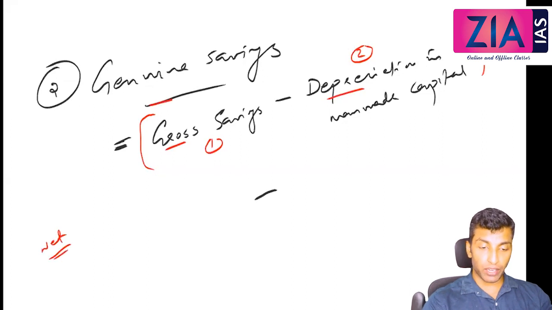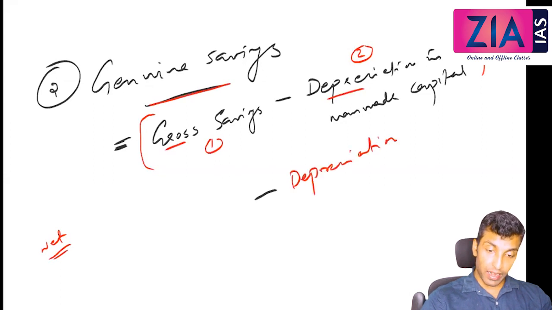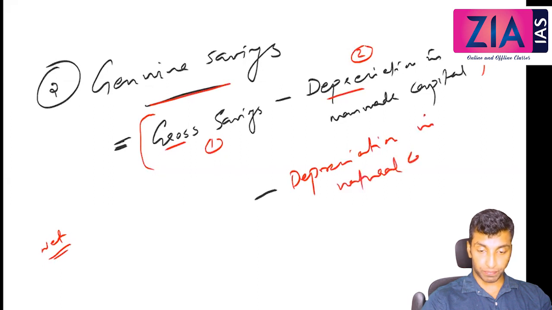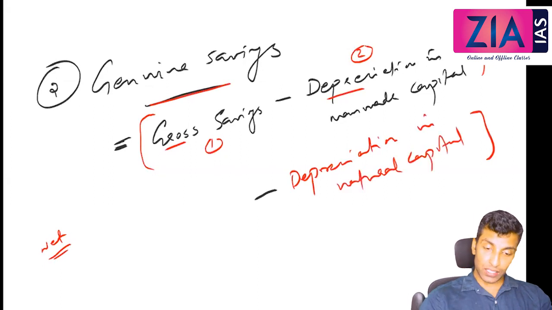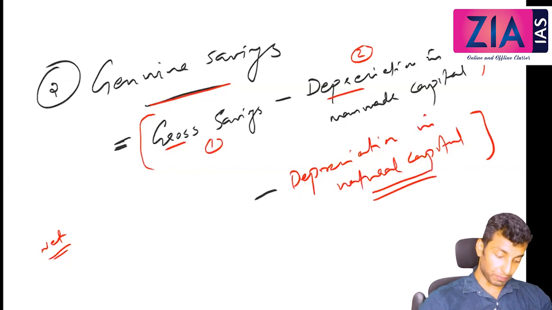So here we are going for genuine savings. So gross minus depreciation, minus, here we are talking about the indicator of environment. So the environmental aspect will come here, right? So minus depreciation in natural capital. That means the environmental aspect. So this is not clearly defined. Again, there is a problem, okay? So what is natural capital? Anything which can assist production and productive capacity can be natural capital. Anything which is affecting the productive capacity is understood as natural capital. But it is obviously difficult to measure. It's a very vague concept.